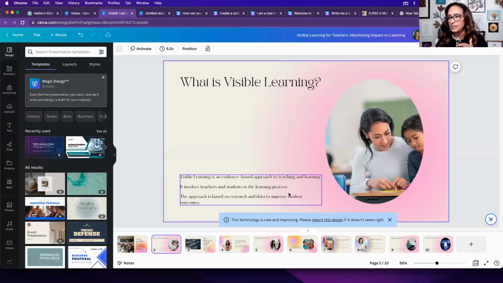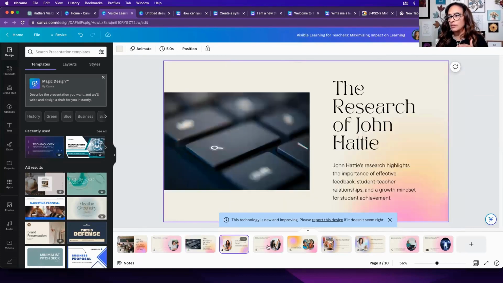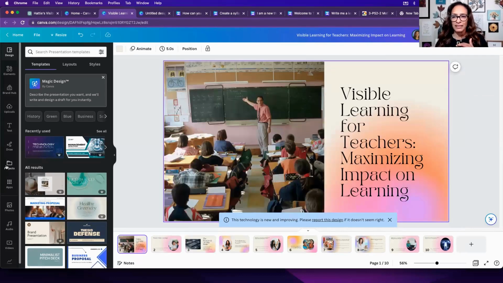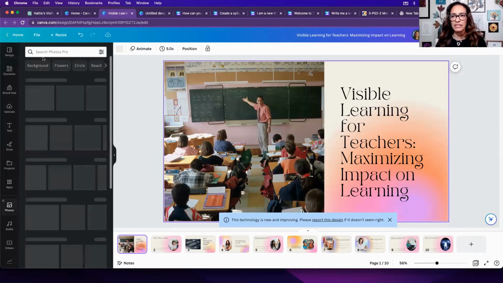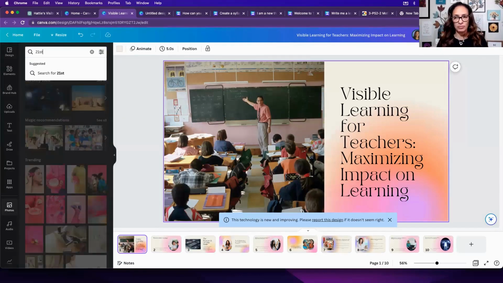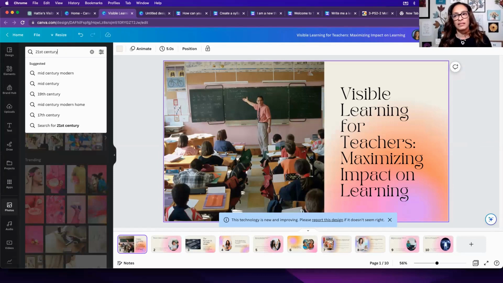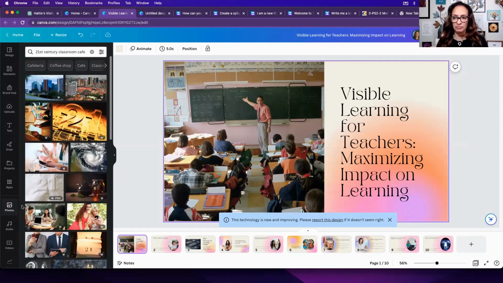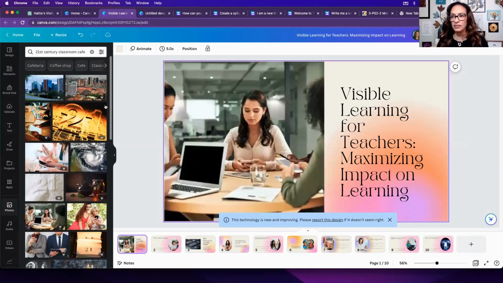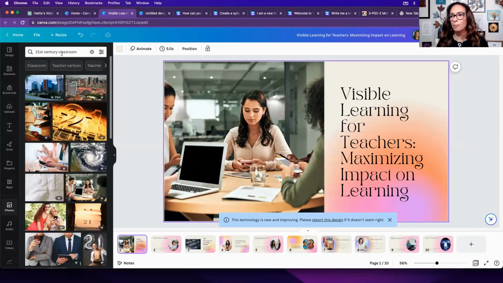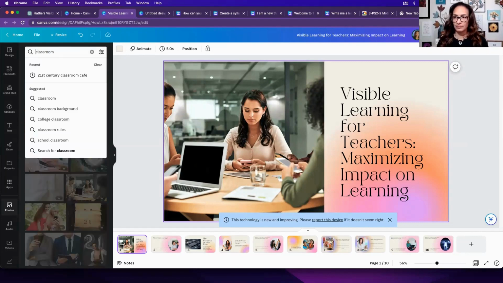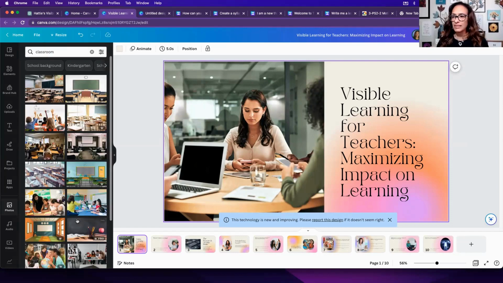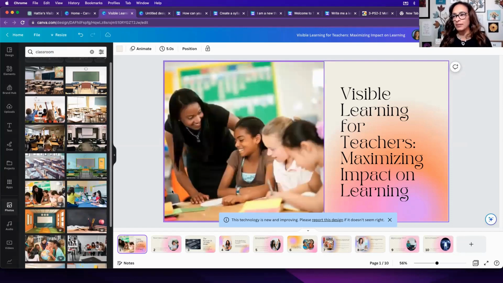It says visible learning is evident. I would have to do some adjustments here, and I'm aware of that. But I'm just going to quickly show you that I do not like that photo. I'm just going to put 21st century classroom cafe. I might want to change it, or classroom. Let me just get rid of cafe to see what happens. See these, so this makes me happier, like they're centered.